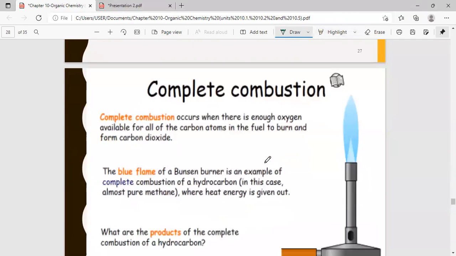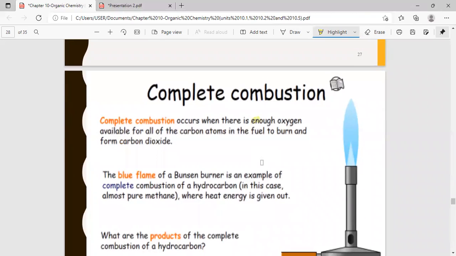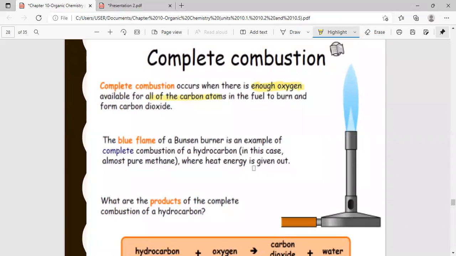Complete combustion is where there is enough oxygen. When you have enough oxygen, all the carbon atoms in the fuel will burn, and therefore you will get carbon dioxide and water.